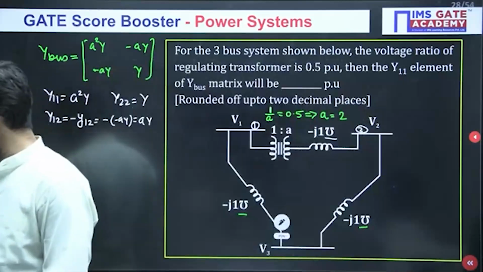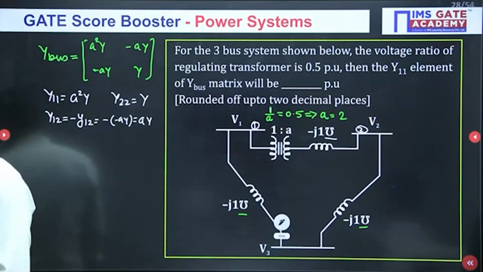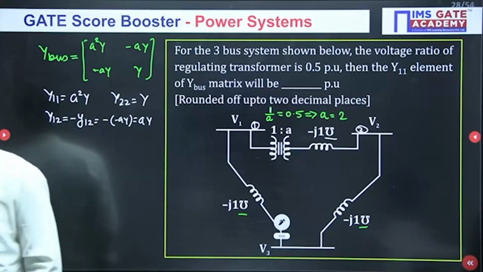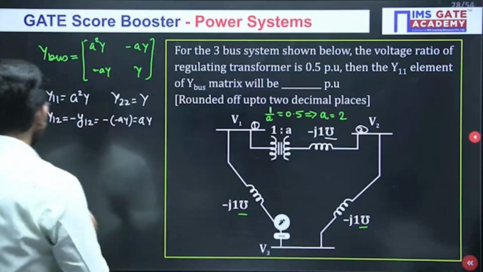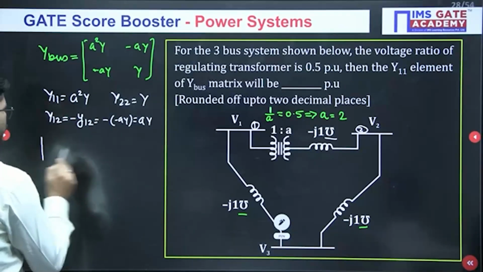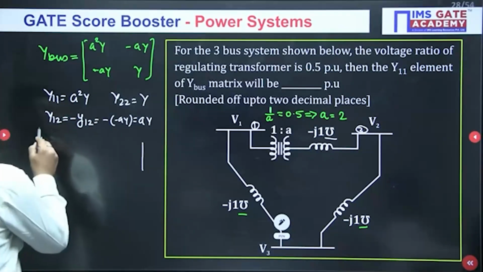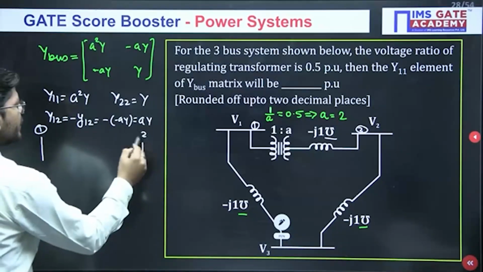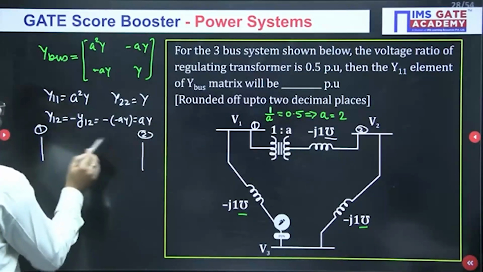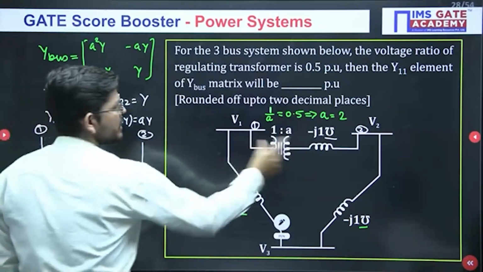I hope this is clear to everyone. Now just see what has been given to us. So we have bus 1 and bus 2. I am just simplifying things for you. So bus 1 and bus 2 we are having. This is the way we have.